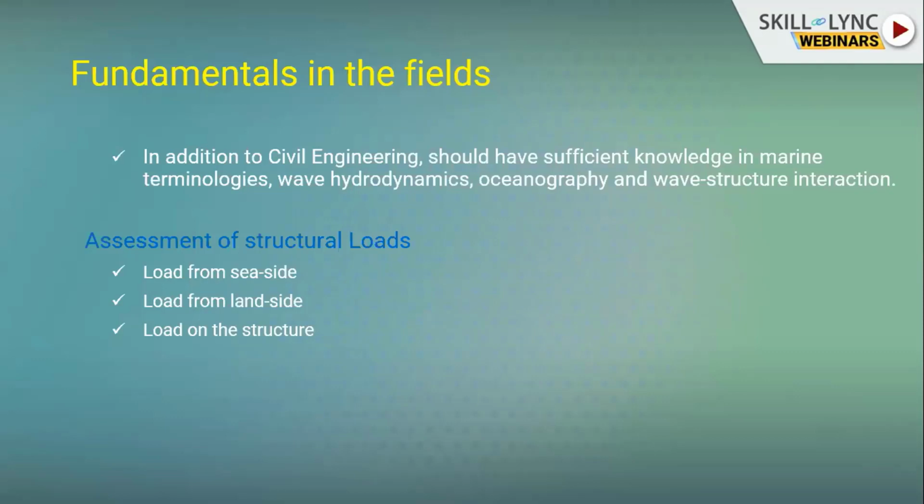Here the loads come from three sources: the seaside, the land side, and the structure. From the seaside, loads come from the ship: berthing load, mooring load, wave load, current load.